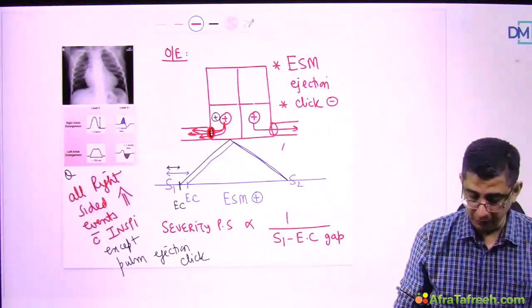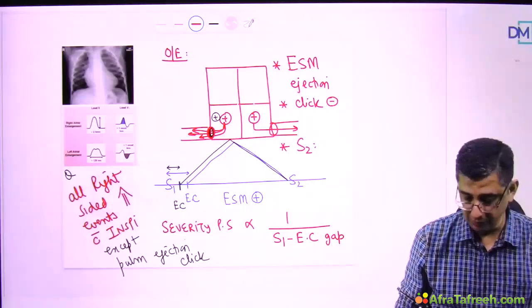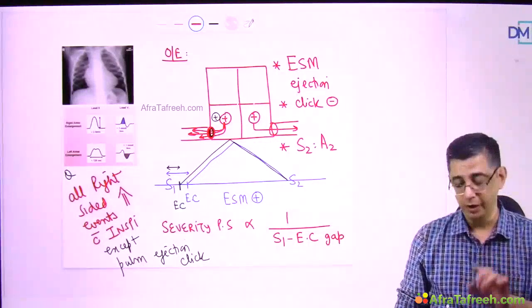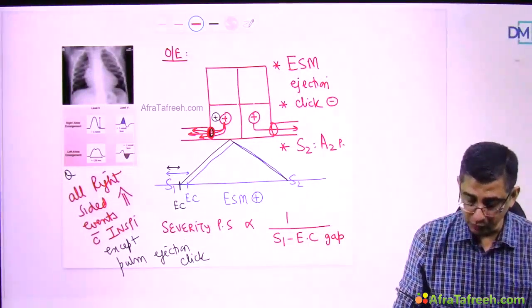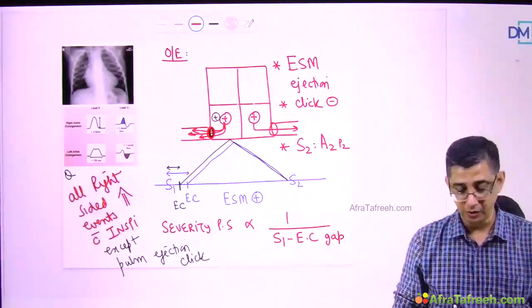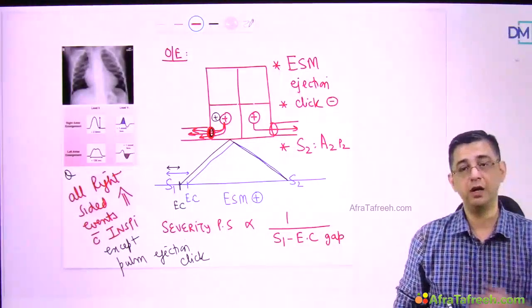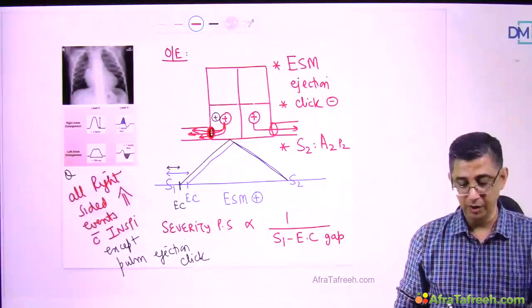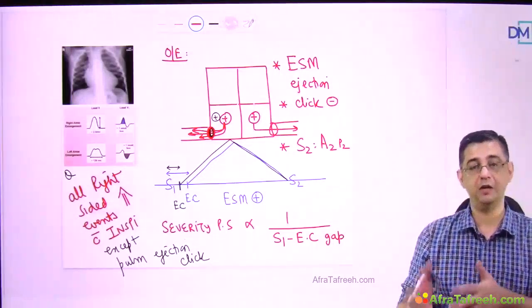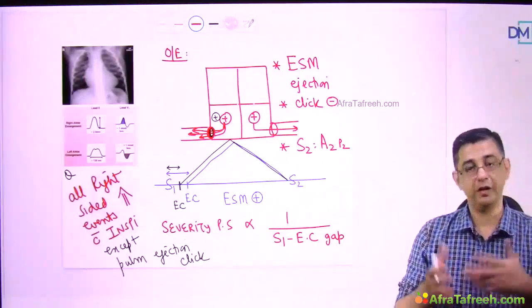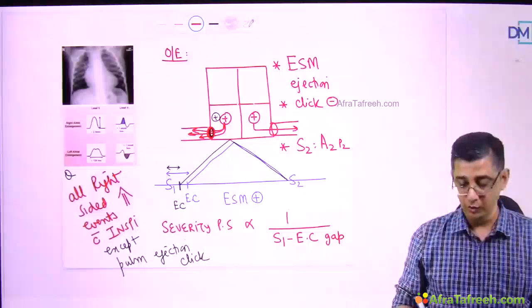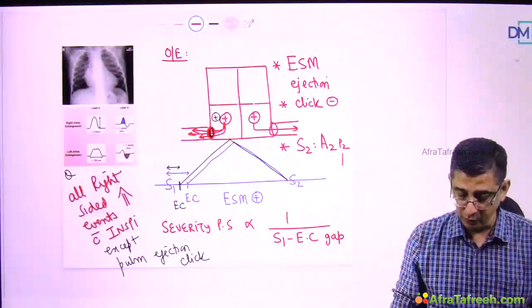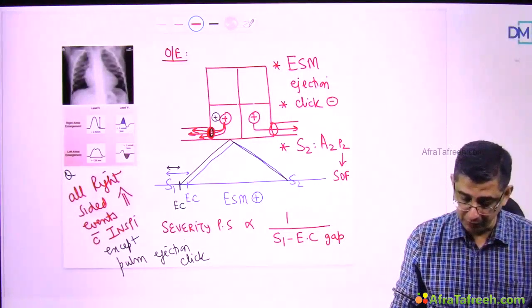Another finding to be remembered for the MCQ's sake is that in these patients, when you hear S2, that is A2 and P2, A2 will be heard normally, P2 will be delayed, and P2 might be so soft. Why I'm saying so soft is because the pulmonic valve leaflets will hardly be able to move. Why? Because there is a pressure gradient operating like this. You see the pulmonary artery pressure in this particular case versus right ventricular pressure. The right ventricle has to operate against a gradient. There is obstruction present, so the P2 excursion, or the range of movement of the pulmonic valve, is lesser. So P2 in this patient can be so soft that it may not be heard.